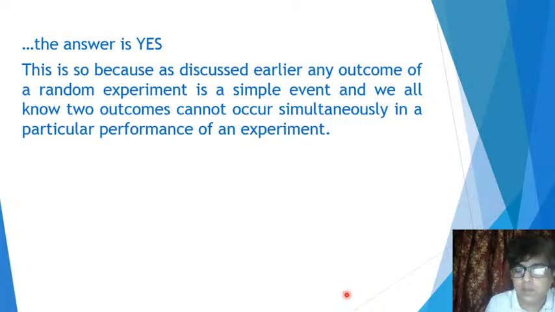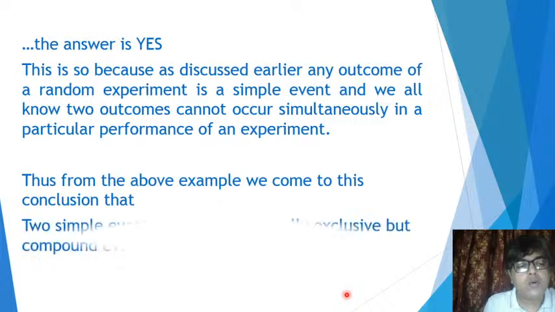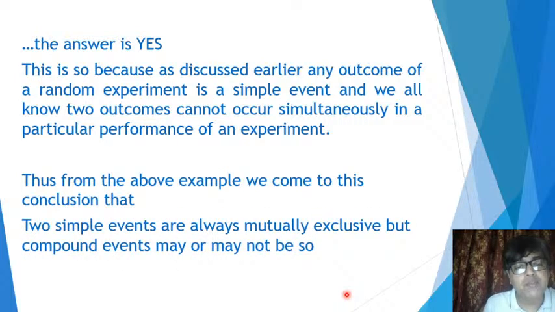That is a very important observation. So from the above example, we can conclude that two simple events are always mutually exclusive, but compound events may or may not be so.